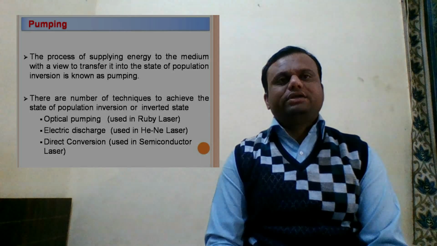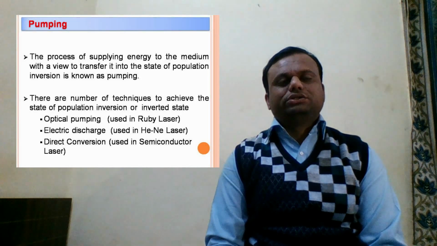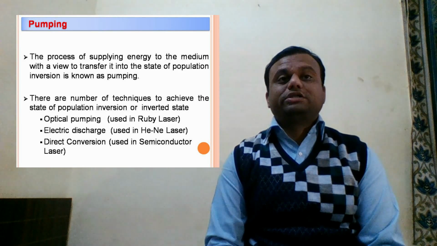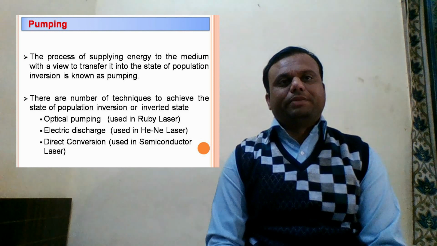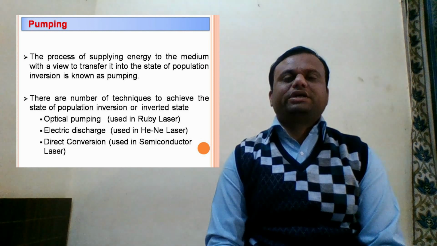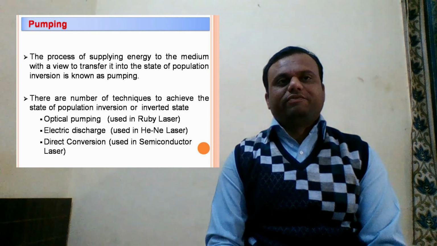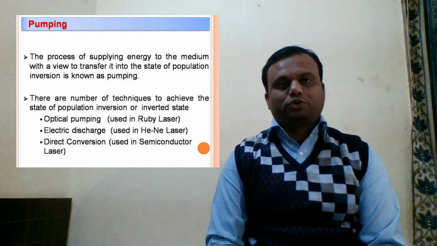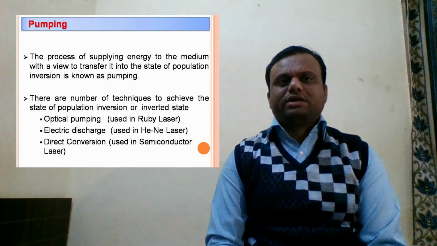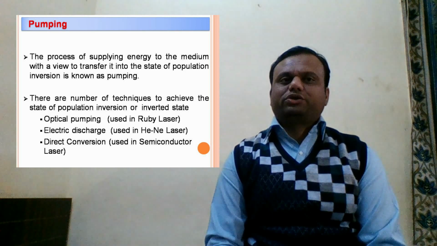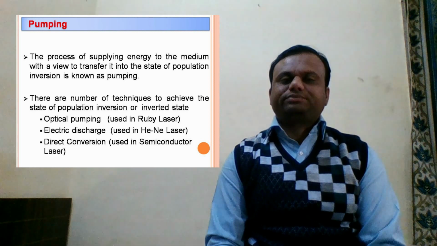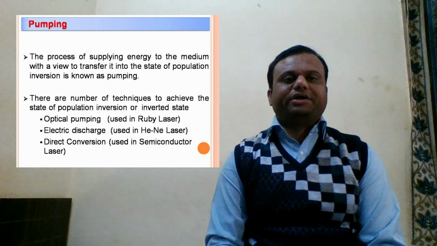Pumping. Now to achieve population inversion, we need to supply some energy to move the atoms from the ground state to the excited state. That process is called pumping. Pumping is the process of supplying energy to the medium in order to transfer it into the state of population inversion. There are several techniques to achieve the state of population inversion, such as optical pumping, electrical pumping, and direct conversion.